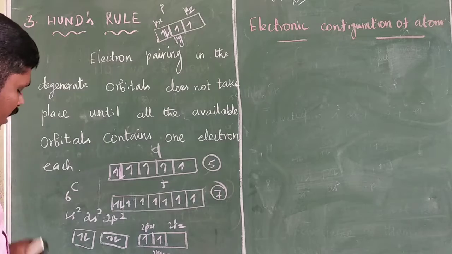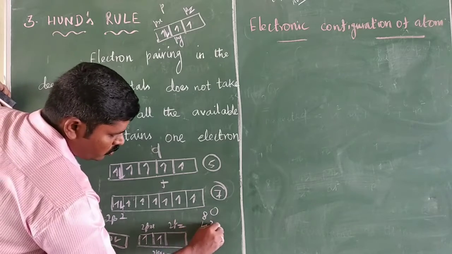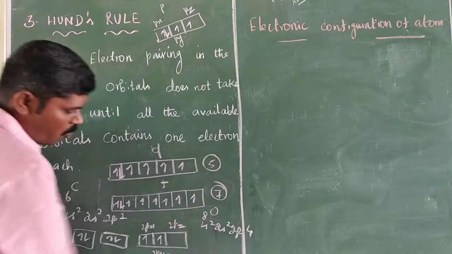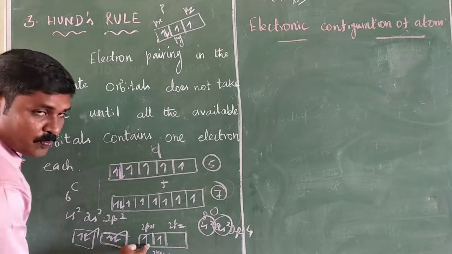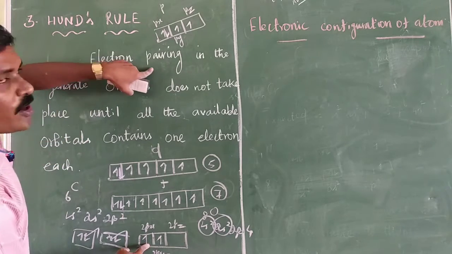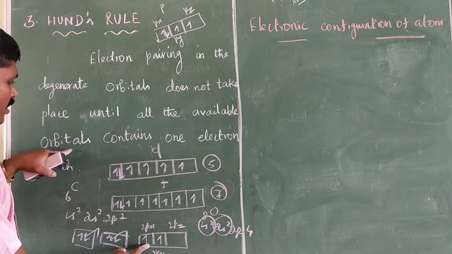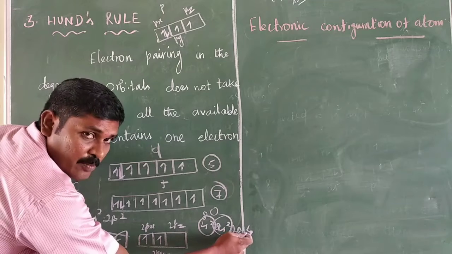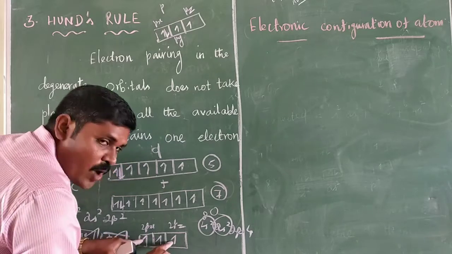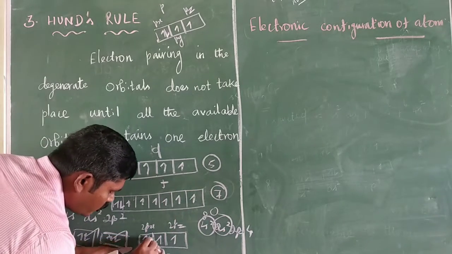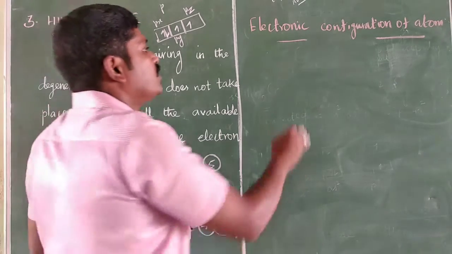In another example, oxygen, atomic number 8: 1s2, 2s2, 2p4. The electron pairing in the degenerate orbitals does not take place until all the available orbitals contain 1 electron. So the p orbital contains 4 electrons: 2px1, 2py1, 2pz1. Then the 4th electron pairs up in the 2px orbital.